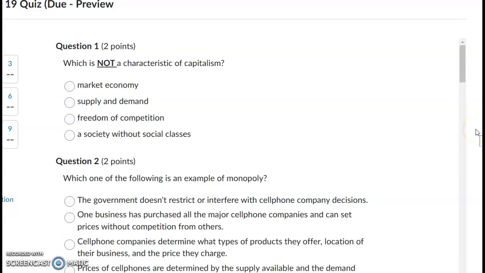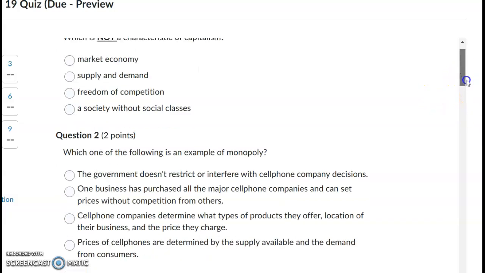Question number 1. Which is not a characteristic of capitalism? Market economy, supply and demand, freedom of competition, a society without social classes.